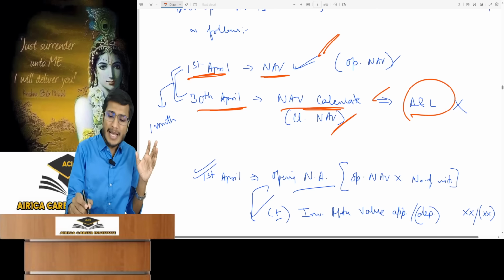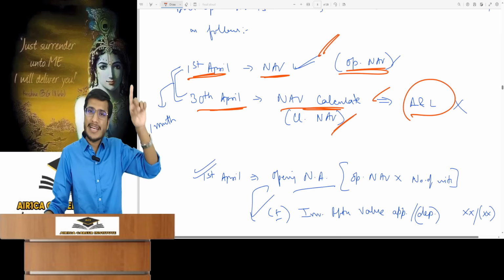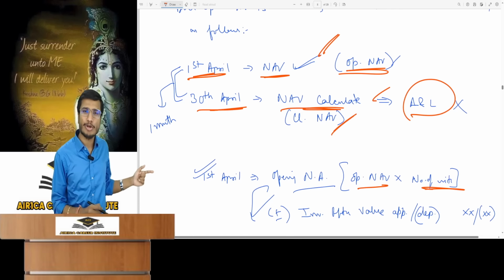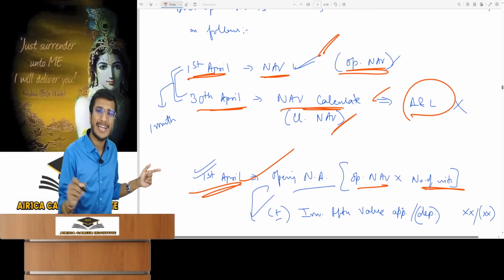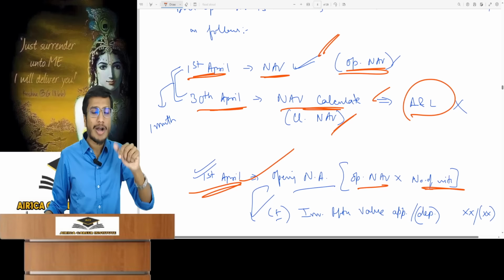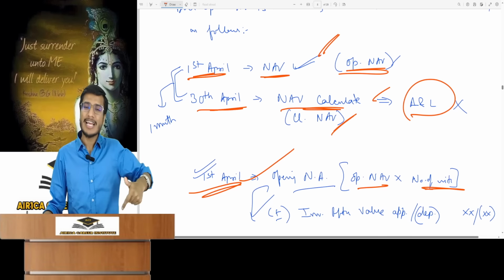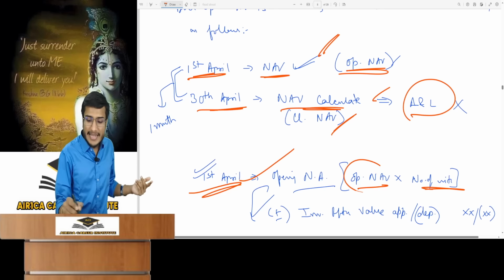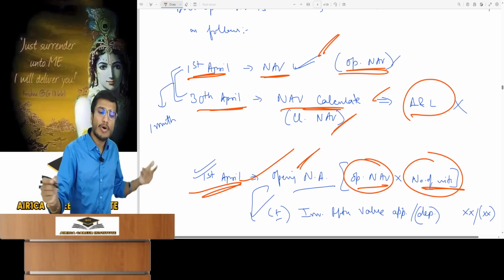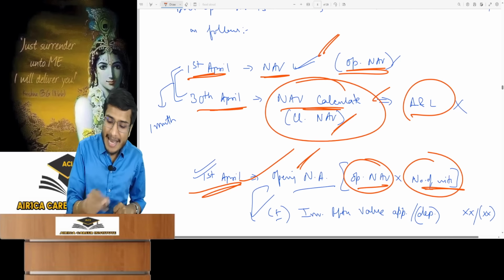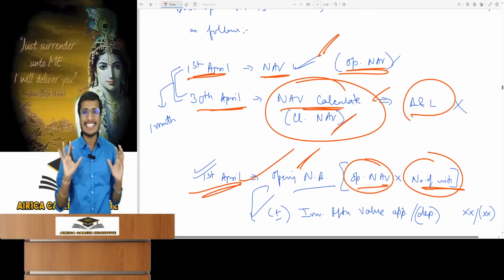It's a simple thing. You have the opening NAV. You have the opening number of units, and you also have the opening NAV. If you multiply them, you will calculate the total net assets for 1st April. The NAV per unit is calculated by dividing total net assets by units. To find net assets, you multiply the units by the NAV. So if you multiply the opening NAV by the opening number of units, you will know the balance of net assets on 1st April. You have to calculate today's NAV. So you need today's net assets.